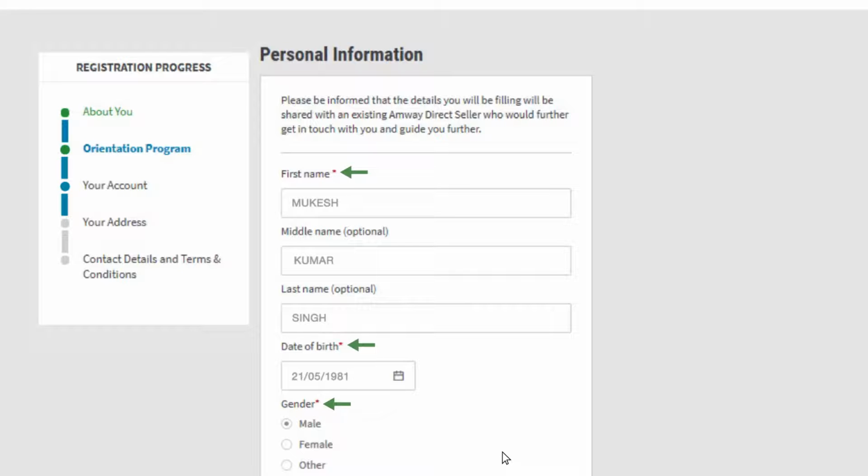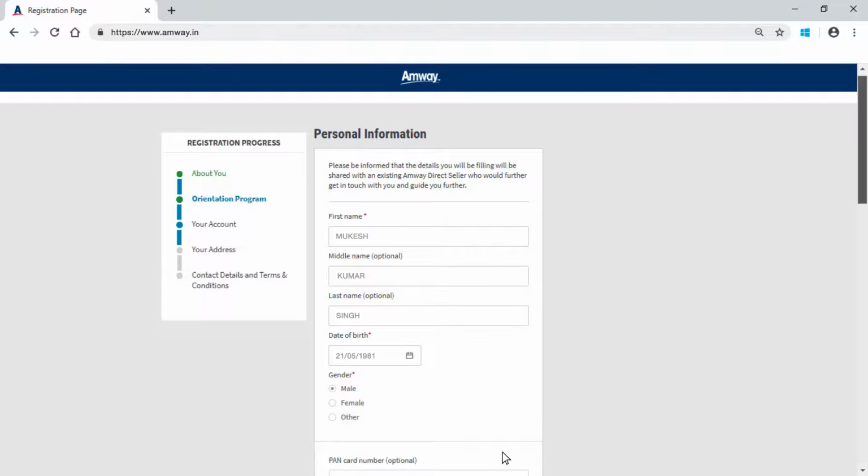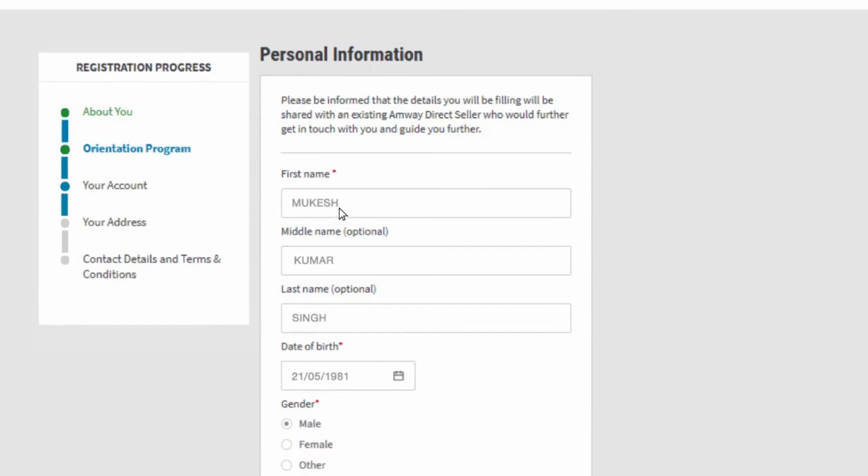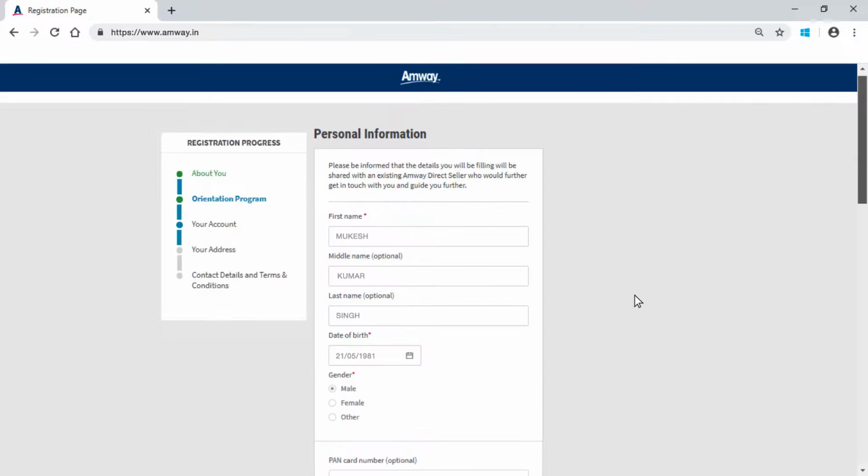PC details available in system will be displayed as pre-populated. Please review details carefully and edit if required. However, details like name, date of birth, and mobile number cannot be edited during PC to ADS conversion process.